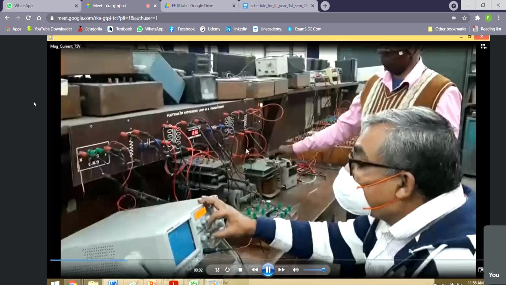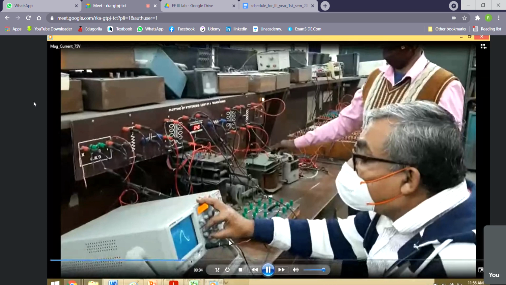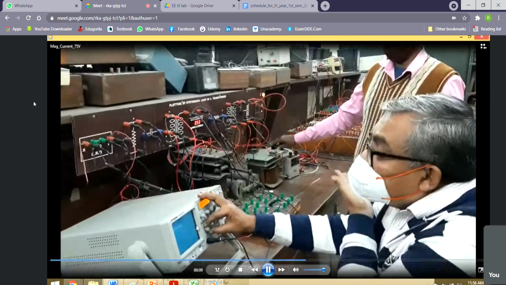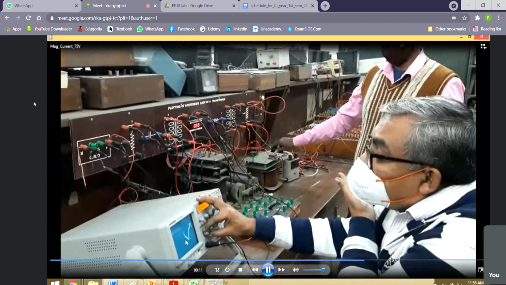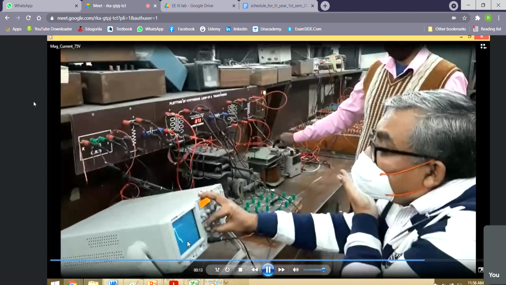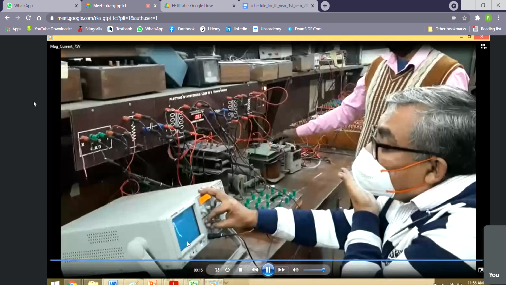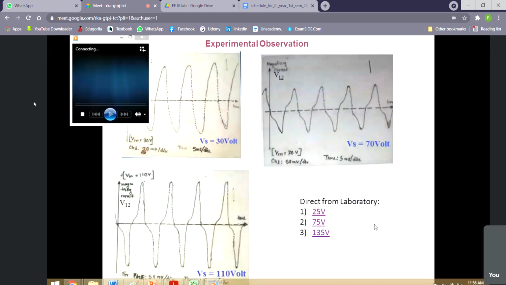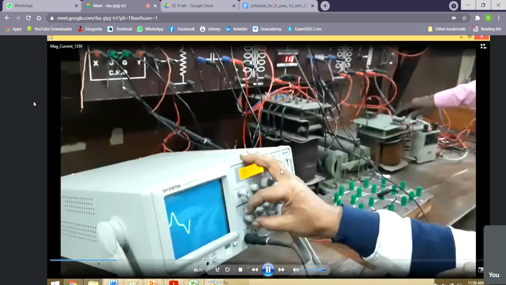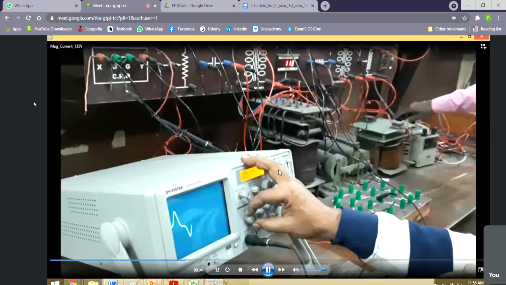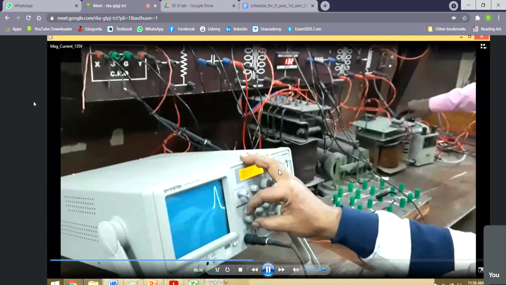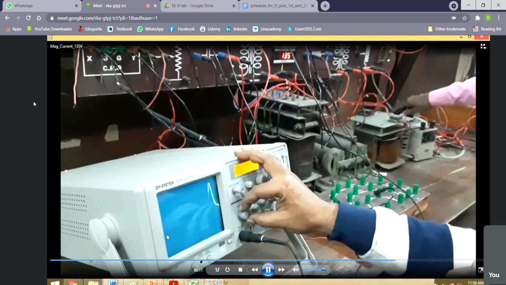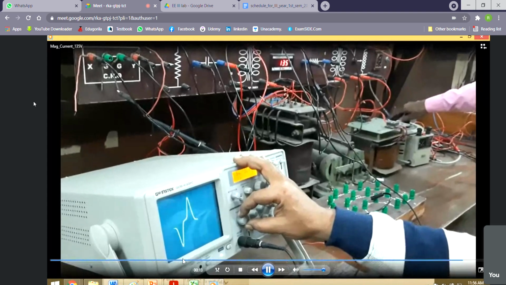Similarly for 75 volt. This SAR is adjusting the scale to make the waveform fit within the oscilloscope screen. Otherwise, it will be out of screen and we cannot trace it. Similarly, here in the lab, it was done at 135 volt, more than the saturation voltage. The saturation voltage was 110 volt. So now this scale is adjusted to accommodate the waveform within the oscilloscope screen.